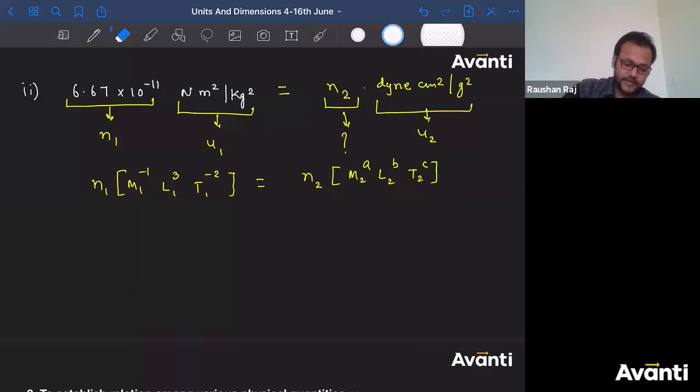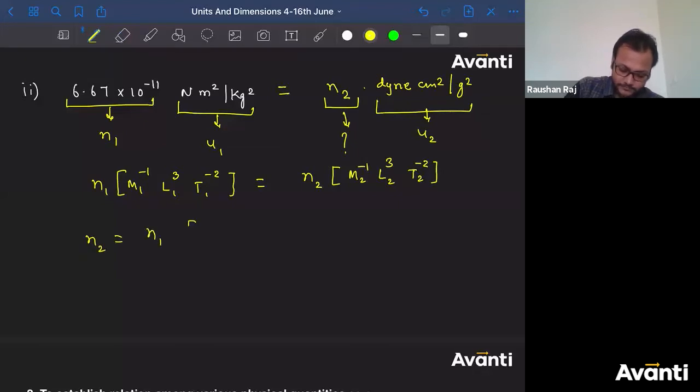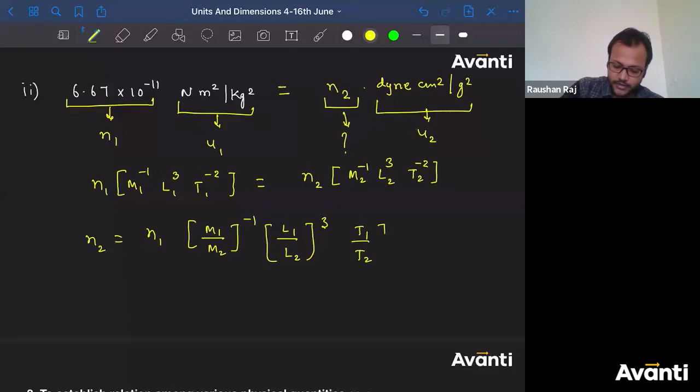So this is the dimensional formula for capital G or universal gravitational constant. Now I know the value of A, B and C, so I'll put that value. So I'm having A is equal to minus 1, B is equal to 3, and C is equal to minus 2. Now let us try to find out the value of N2. So N2 will be equal to N1 into M1 by M2 to the power minus 1, L1 by L2 to the power 3, and T1 divided by T2 to the power minus 2.